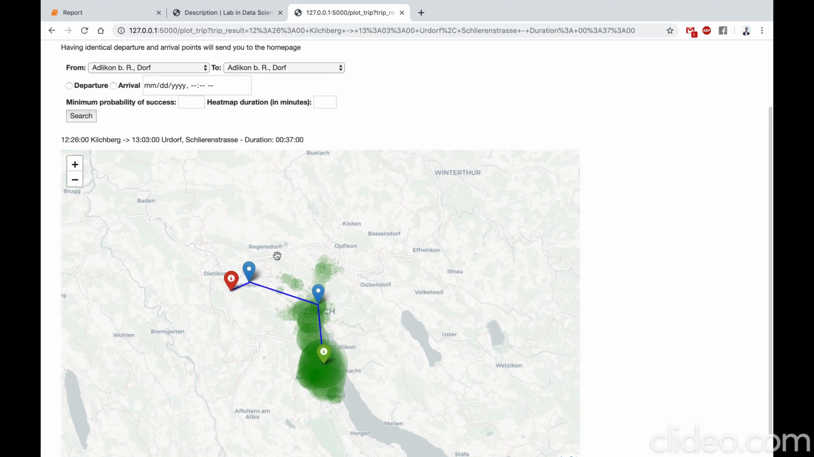And here's the result. Everything in green is what we can reach in 30 minutes from the heat map we specified. Here's a summary of our trip, and then you can click on each node to see exactly what you have to do.